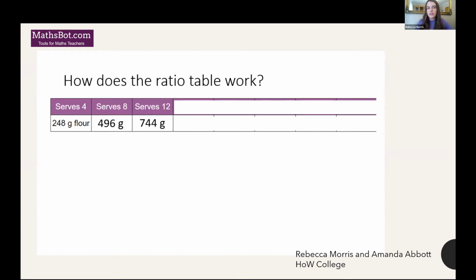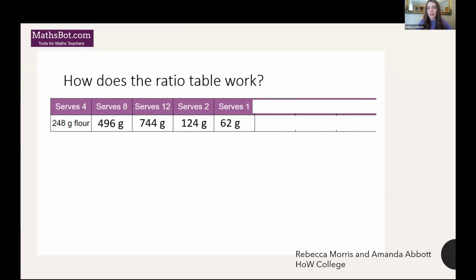So you can see, for example, going from serves 4 to serves 8, you can just double the amount. You're working your way up from 4 to 8. Then to get to 12, you can add your 4 and your 8 amounts together. So rather than having to times by 3 straight away to go from 4 to 12, you're doing times by 2 and adding, which students tend to find a little bit easier. Then to go on to 2, obviously it's dividing the 4 by 2. And you can do exactly the same thing to get onto serves 1.